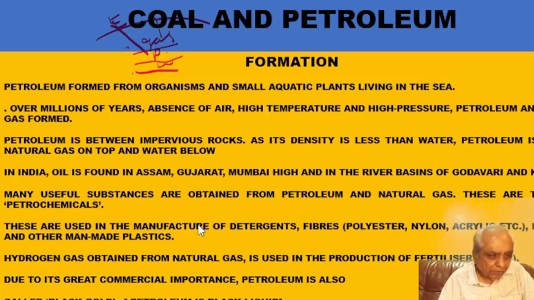Then hydrogen gas that we get from natural gas is used for production of urea fertilizer. Now, this petroleum has so many products that we will be learning now. It is also called black gold because it is giving us many useful products.